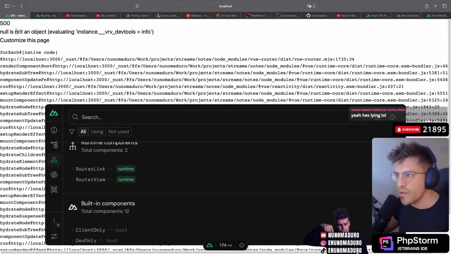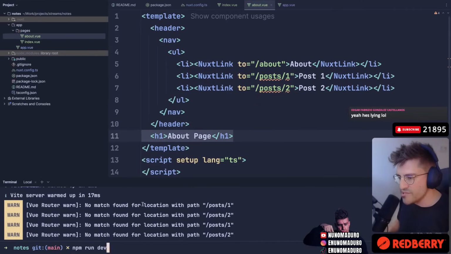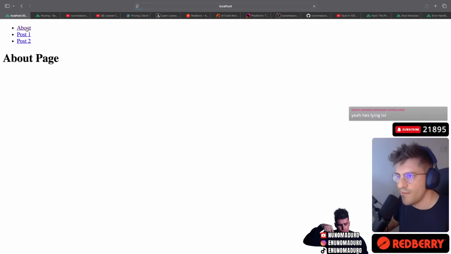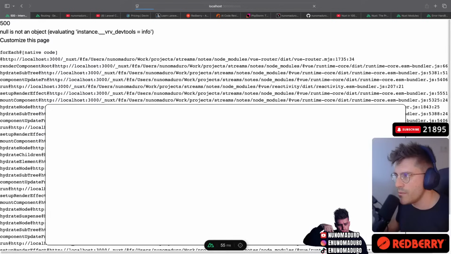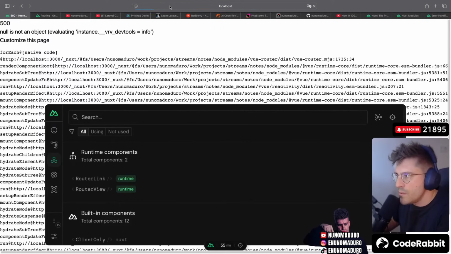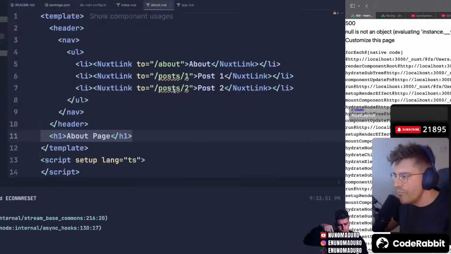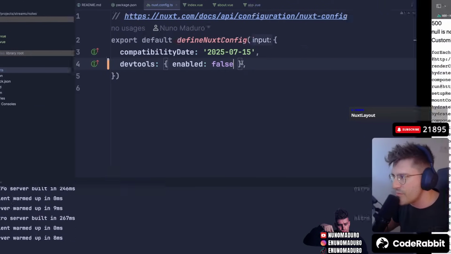It says null is not an object. Do I need to restart the server again? No. Okay, it's literally the about that is broken, but not the rest of it. I'm gonna just disable this thing right here because it seems to be just broken.